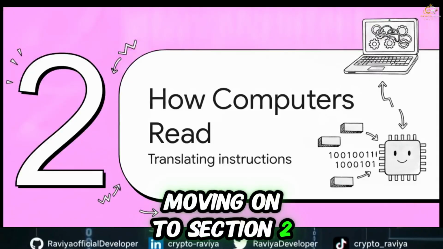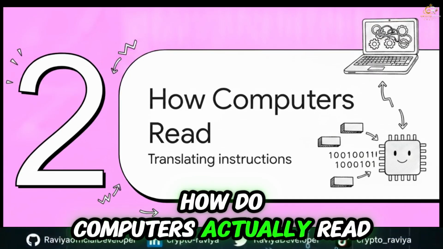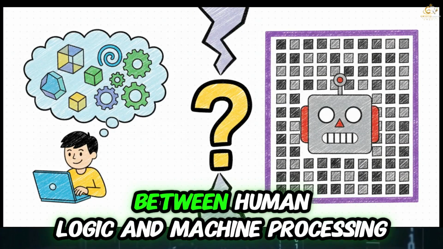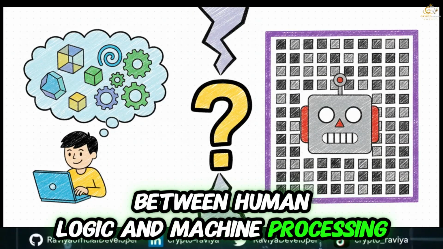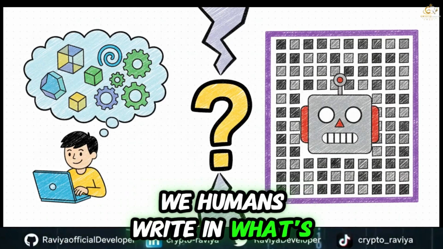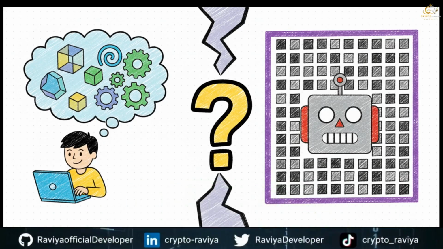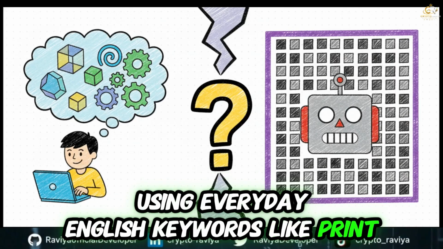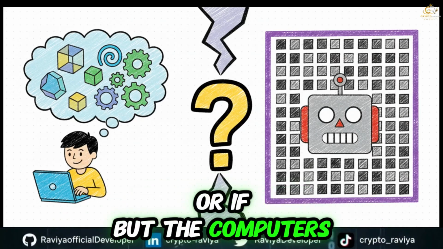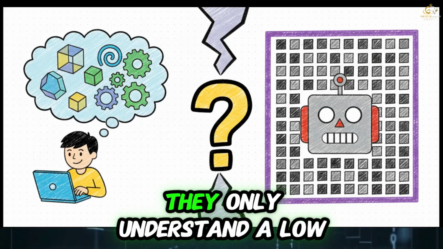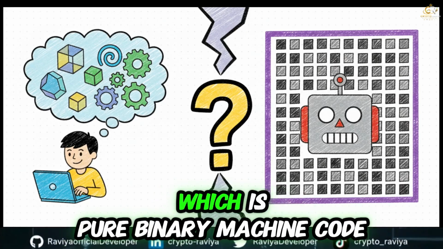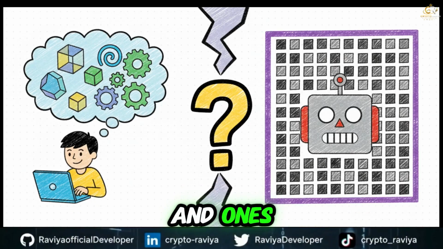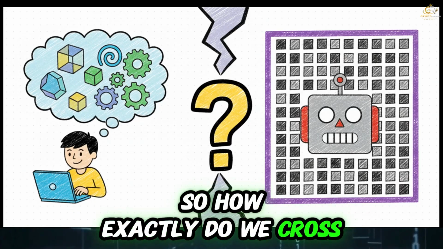Moving on to Section 2, how do computers actually read this code? So there's actually a massive divide between human logic and machine processing. We humans write in what's called a high-level language. This is basically readable source code using everyday English keywords like print or if. But the computers, they don't speak English. They only understand a low-level language, which is pure binary machine code, just a massive wall of zeros and ones. So how exactly do we cross that gap?